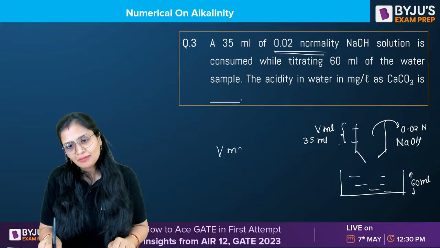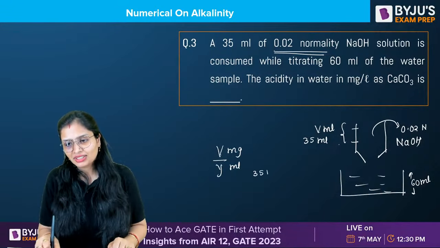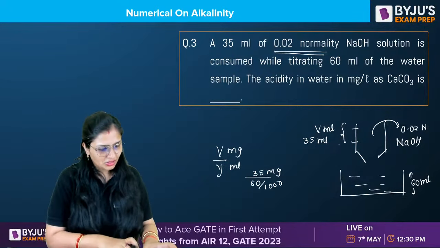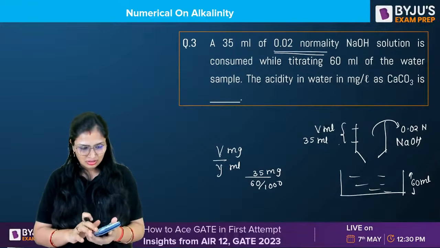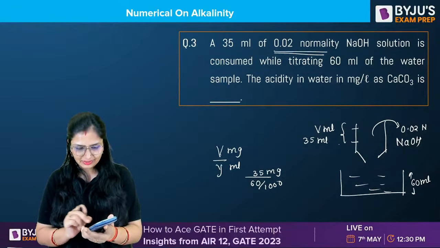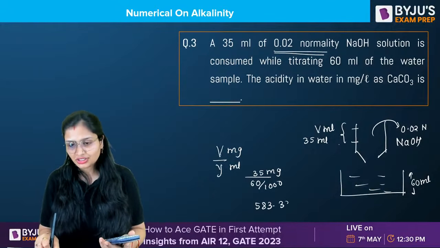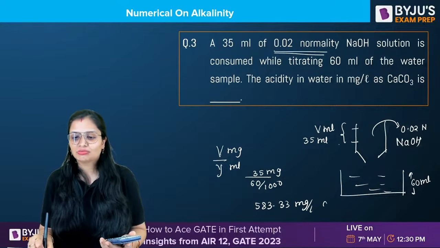So V milligram per Y ml: 35 into 1000 divided by 60. This will come out to be 583.33 mg per liter as calcium carbonate.